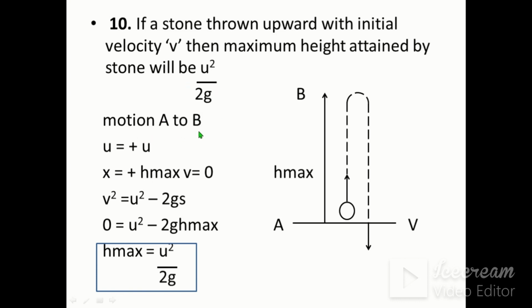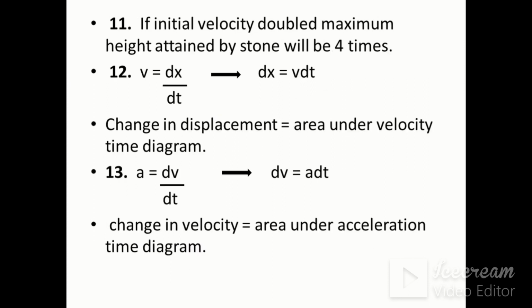Let us consider motion A to B, from here to here. u is equal to plus u as the ball is thrown in the upward direction. s is equal to plus h max, and final velocity v is equal to 0 at the maximum height. Therefore, v square is equal to u square minus 2gs, that is 0 is equal to u square minus 2g h max. Therefore, h max is equal to u square by 2g. This is the derivation for the maximum height attained by the particle or any object.